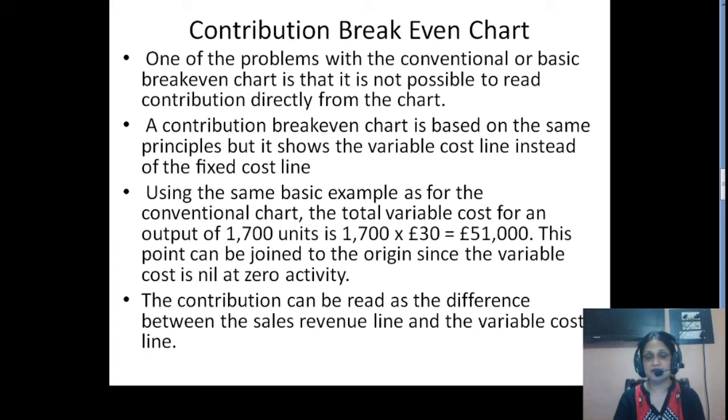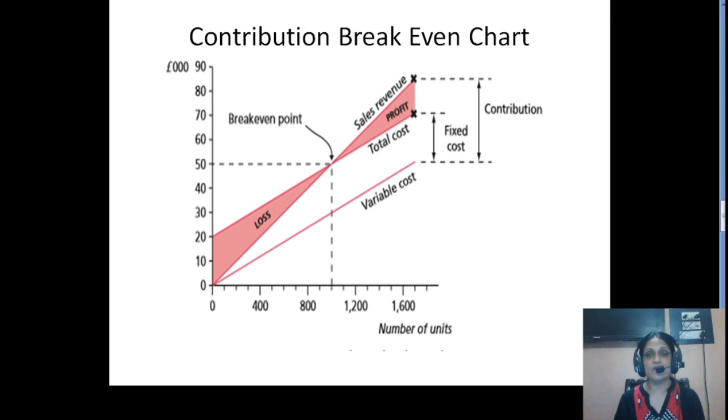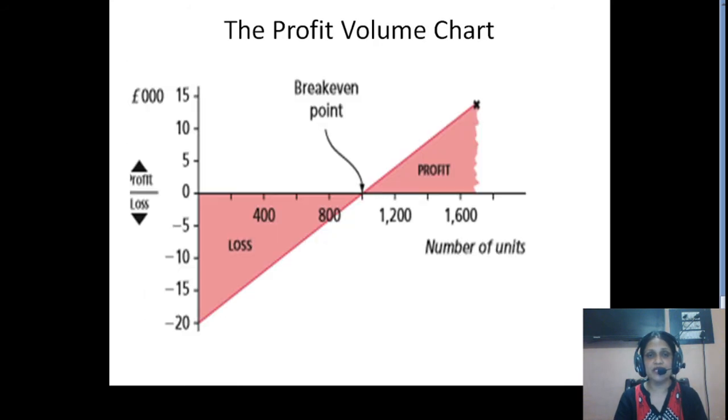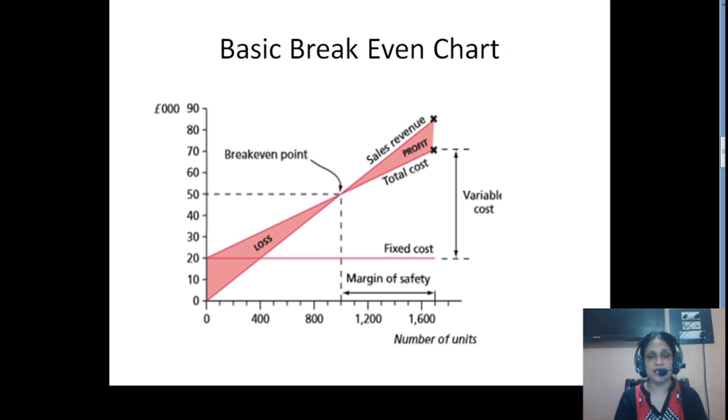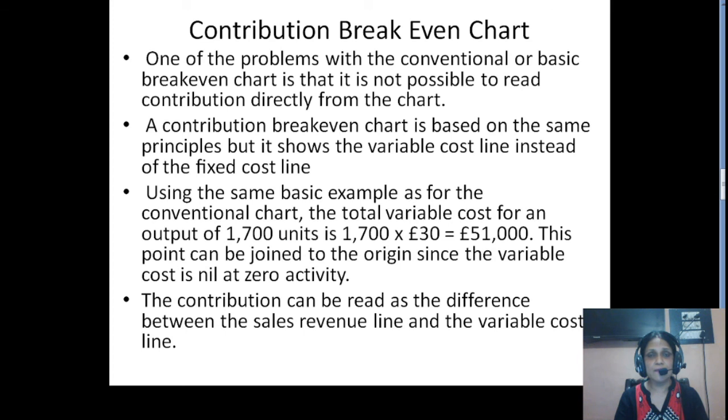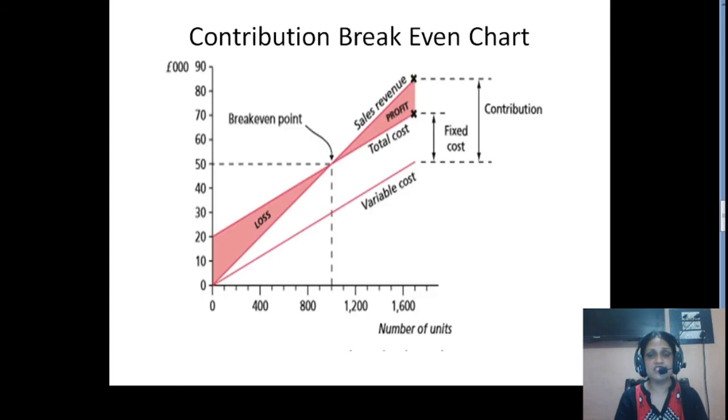So let us see how it goes, right? You can see that we have plotted the same graph but with different quantities. In the previous graph, we plotted the fixed cost line at pound 20,000, but in the contribution break-even chart, we have plotted the variable cost line in place of the fixed cost line.